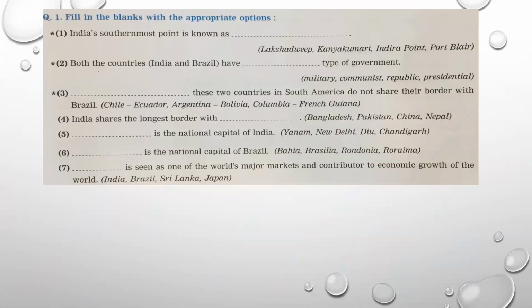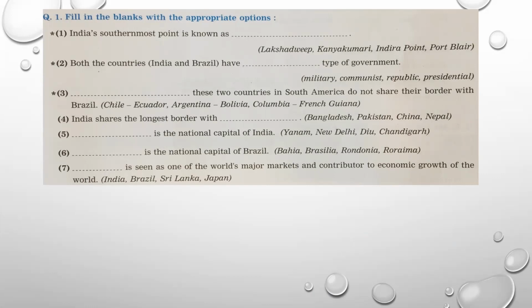Now, based on this, let us try to revise few fill-ups and few question answers which are likely to be asked on chapter number 2. Fill in the blanks with the appropriate options. You get this first question according to your paper pattern. 4 fill-ups are asked. You are not supposed to write the options which are given in the bracket, but students are supposed to write the full sentence and underline the part which is your answer. Now just go through it and try to guess the answers, and then we will discuss now.